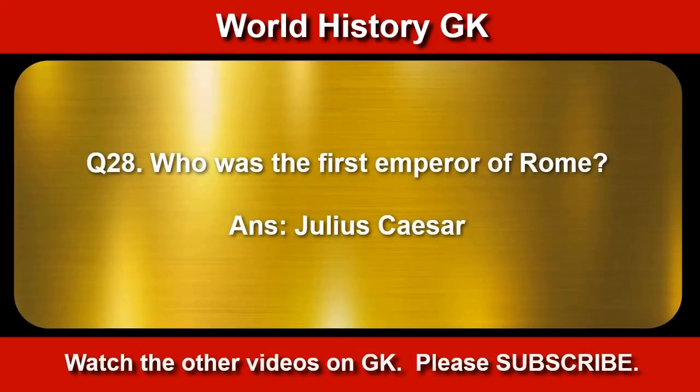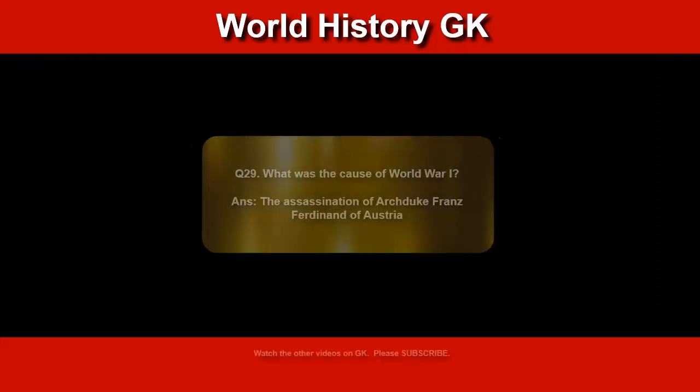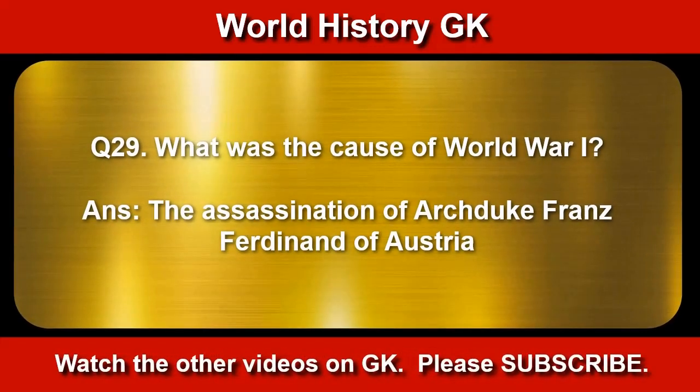Who was the first emperor of Rome? Julius Caesar. What was the cause of World War I? The assassination of Archduke Franz Ferdinand of Austria.